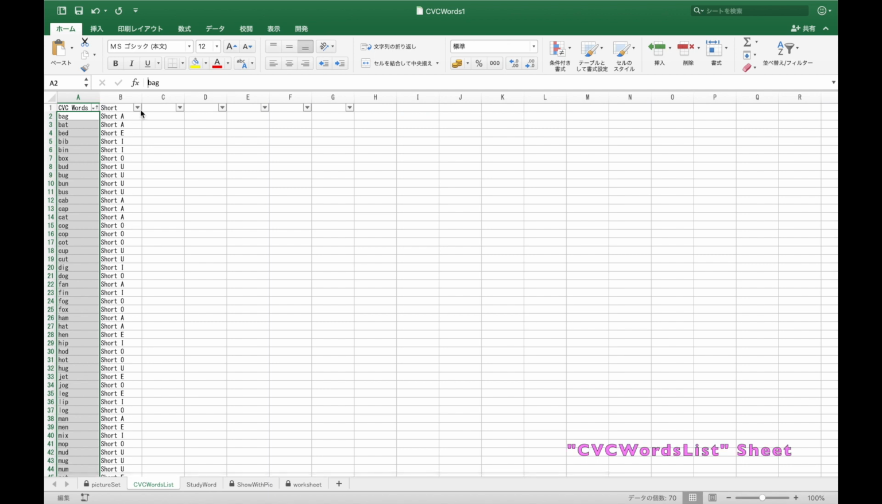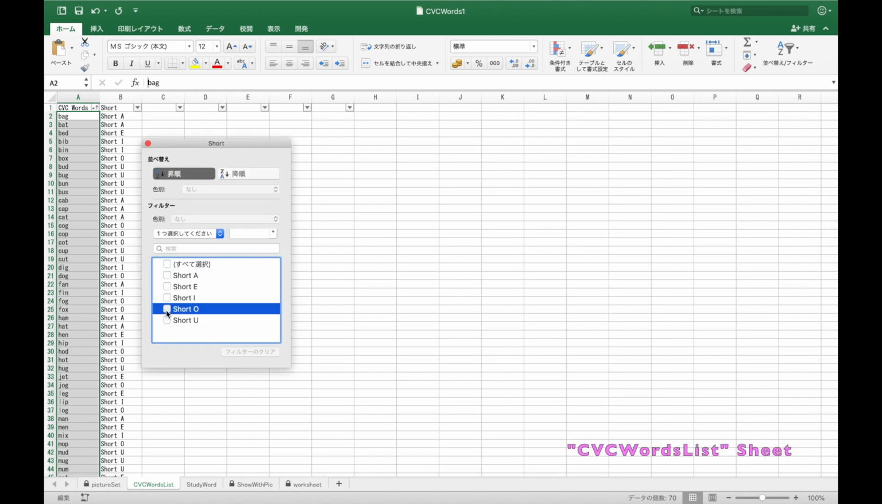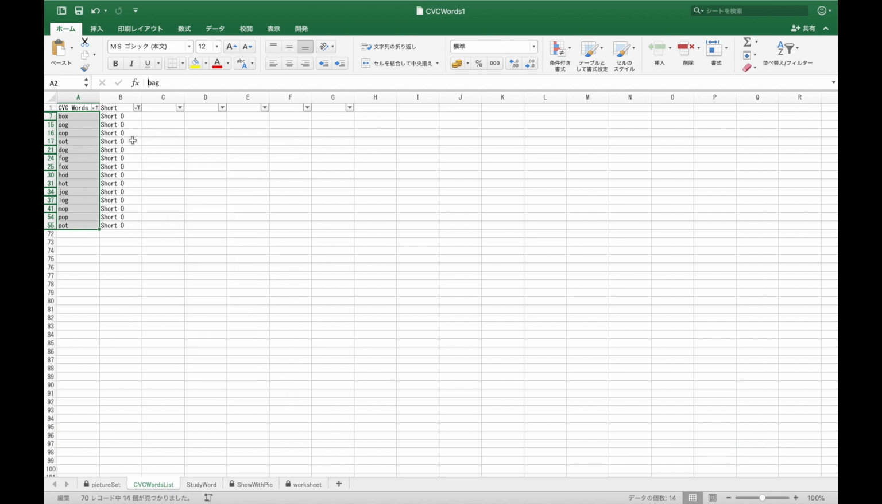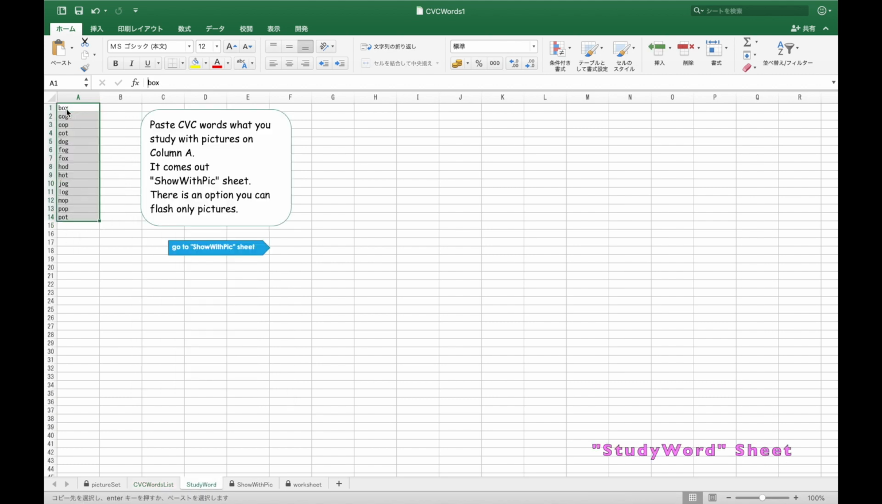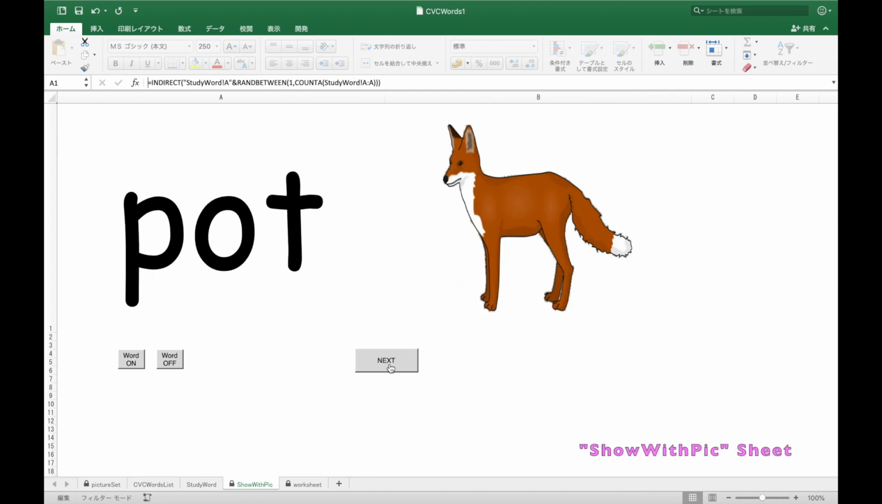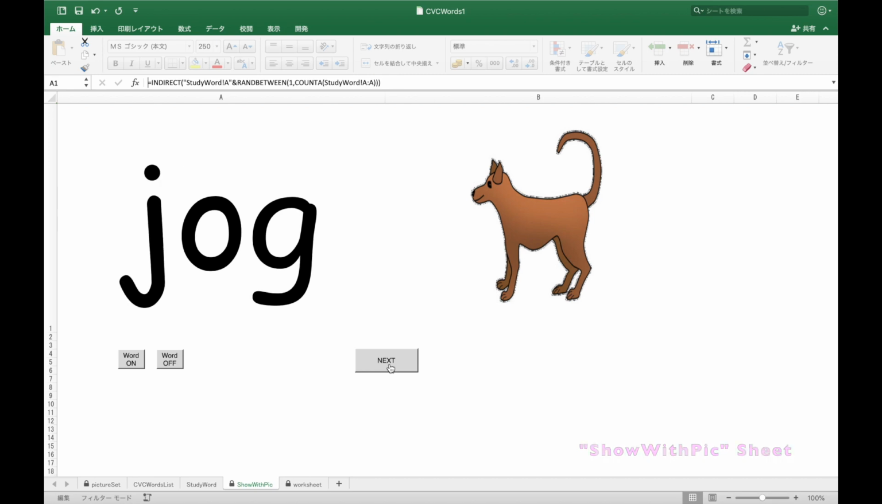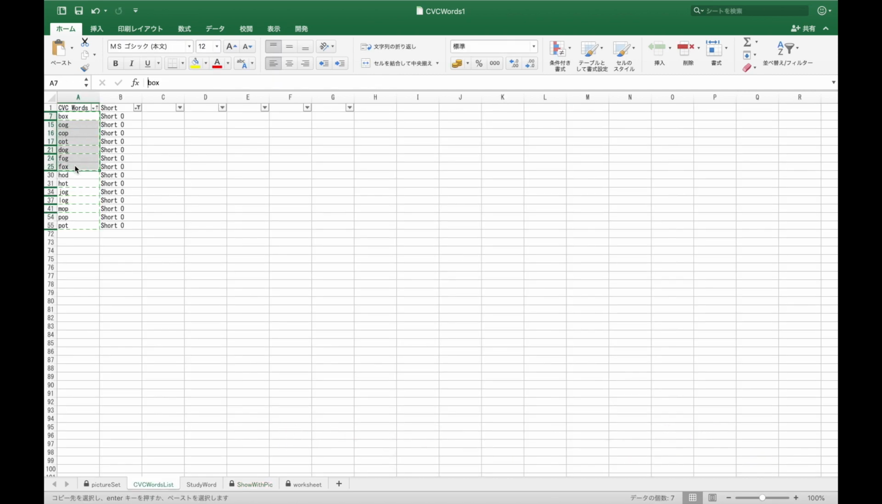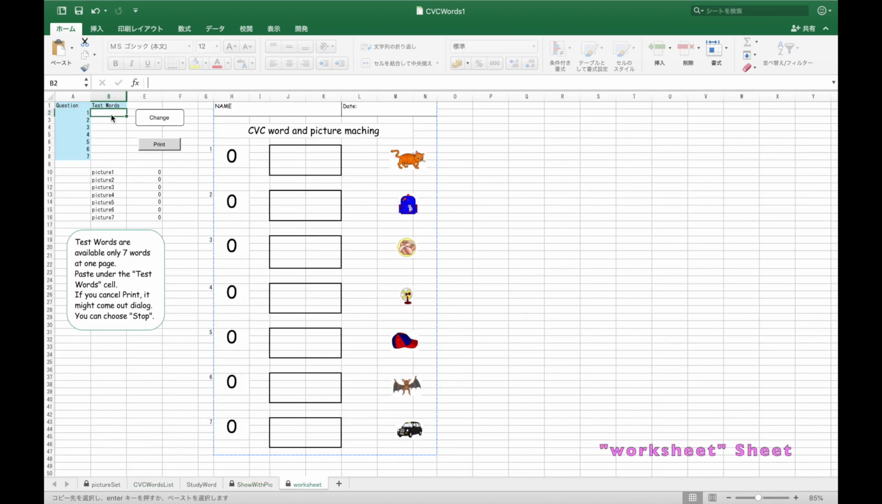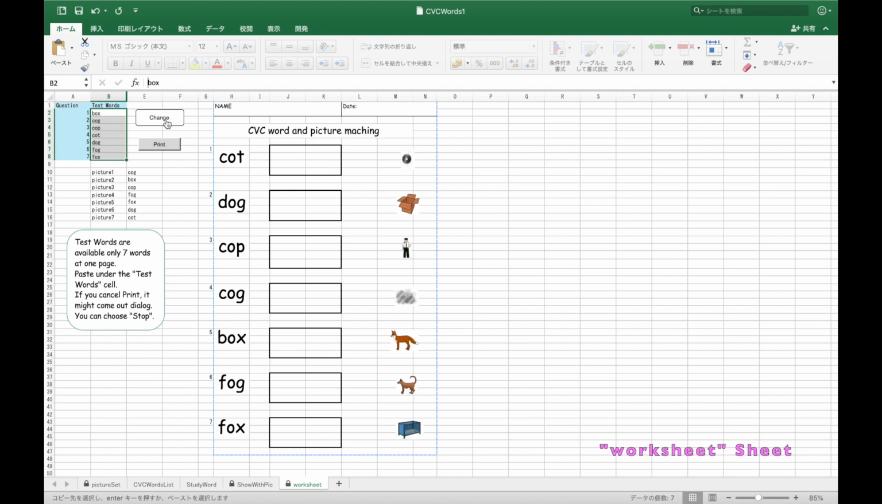If you want to practice short CVC words, you can filter the CVC words list and paste them on the study word sheet, column A. You can paste 7 CVC words in the test words section.